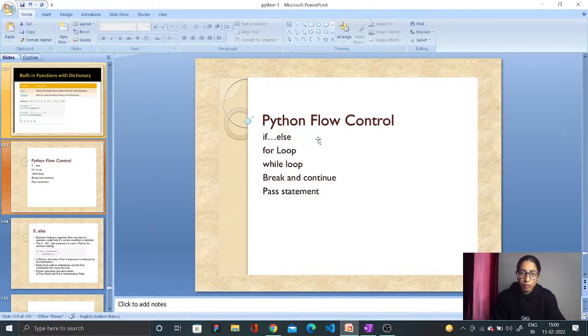Today we're going to study Python flow control. Under this, we will be studying if-else, for loop, while loop, break and continue, and the pass statement. The for loop we're going to use in all the programs, whereas in every one of these sections we will be learning about the programs as well as the flow control.